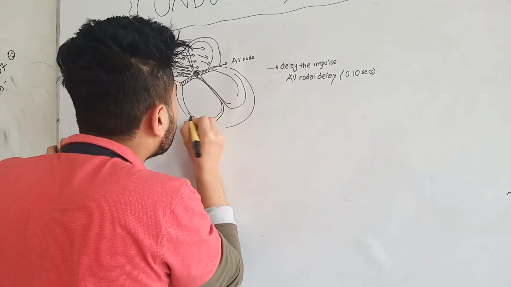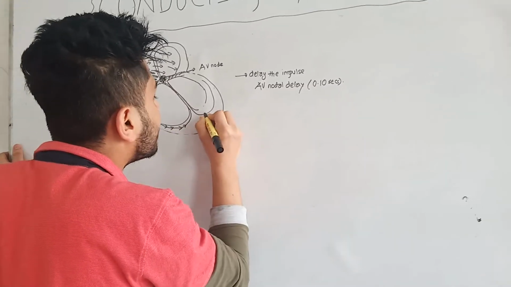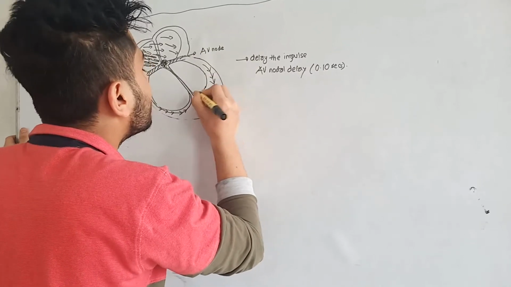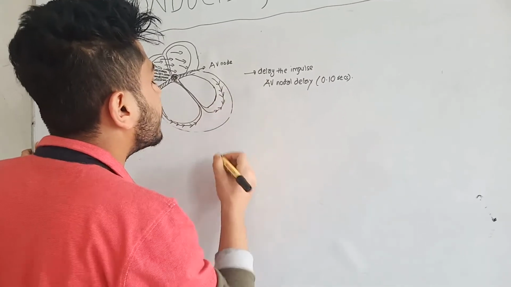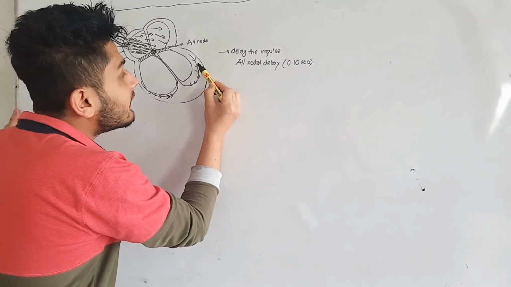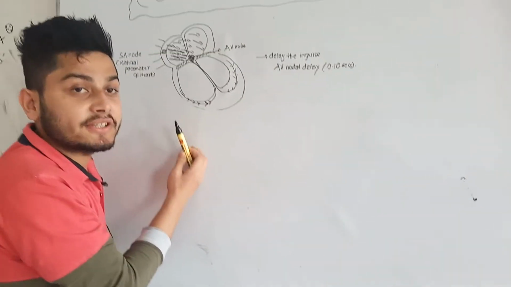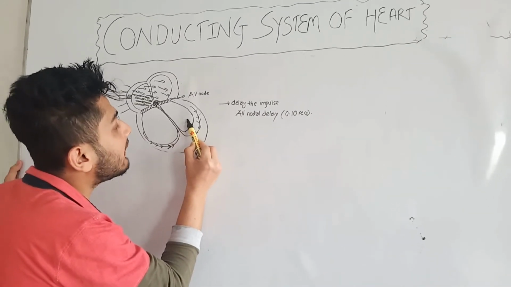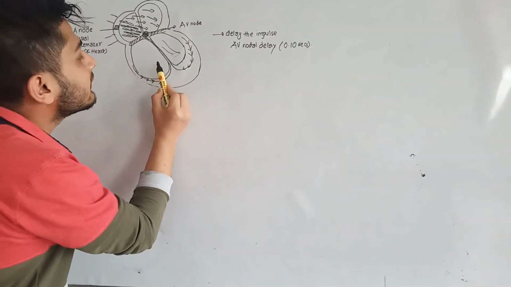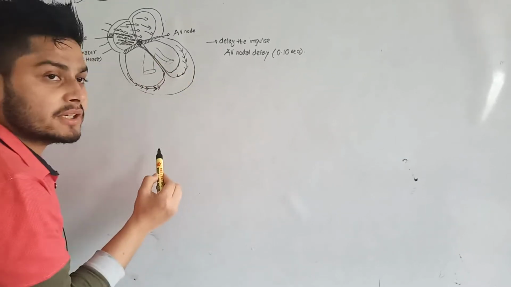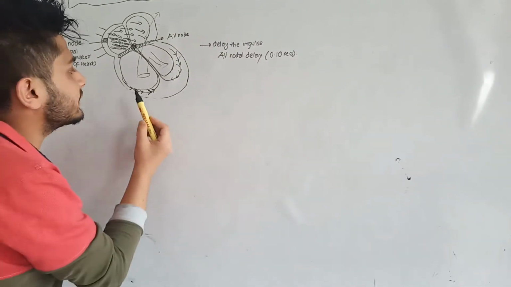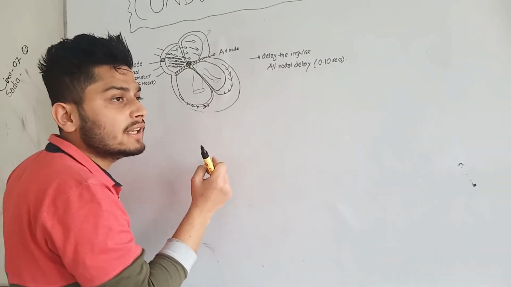And there are so many Purkinje cells that spread over the septum, or the thickness of the heart, of the ventricle, because the thickness of the left ventricle is more than that of the right ventricle. It has to pass the blood through the ascending aorta to the whole body, rather than the pulmonary trunk, which will pass the blood to the lungs, so it will not require so much energy or potential as the left ventricle.